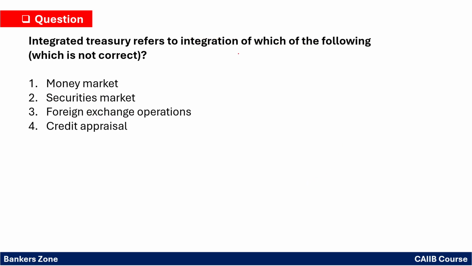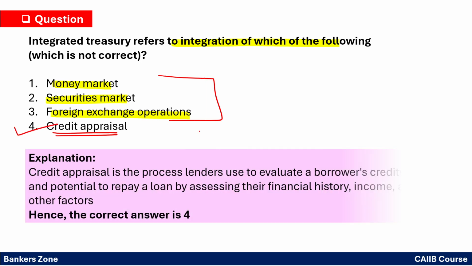The integrated treasury refers to the integration of which of the following? So integrated treasury is simply the integration of what, we have to find which is not correct, right? So money market can be a part of integrated treasury. Security market is a part of integrated treasury. Forex operation is a part of integrated treasury. However, credit appraisal is a different process which is not a part of treasury. So the fourth option you have to mark, hence fourth is the correct answer.